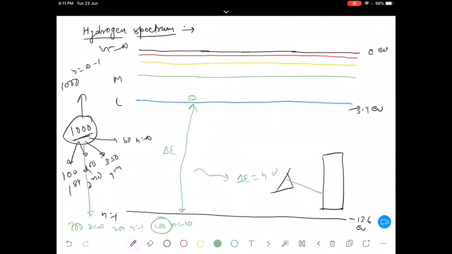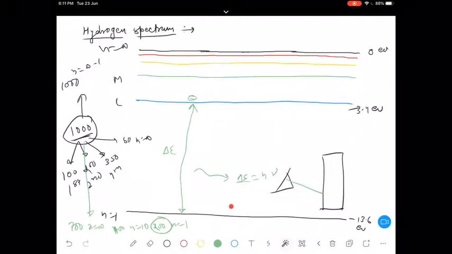Similarly, here I'll write 200, and here let's say 100. Now these 100 are moving from n equals 10 to n equals 1 or 2 to 1, whatever orbit you want to write. Either it moved directly, or it moved from 10 to 1, then 1 to this.